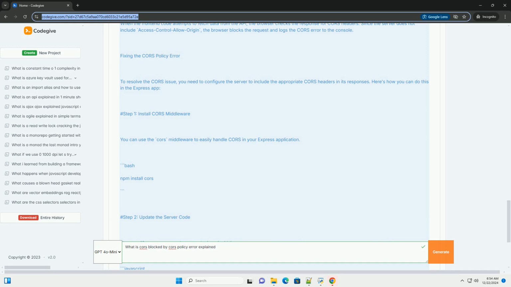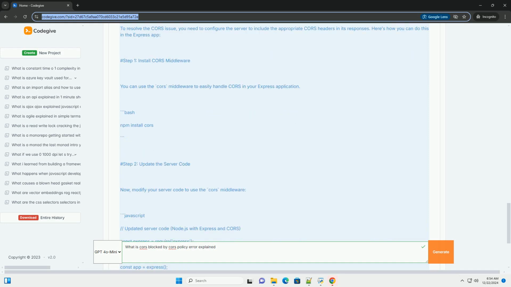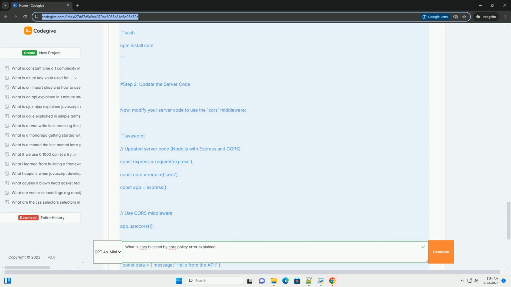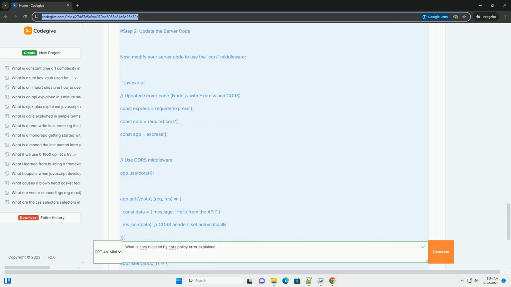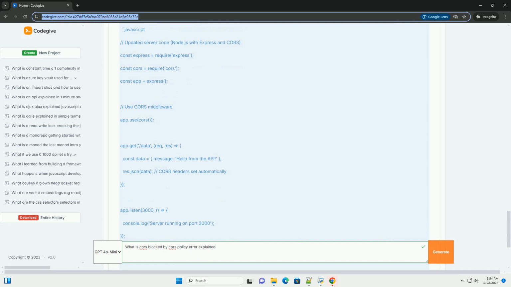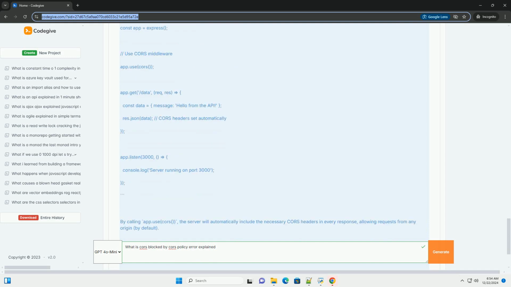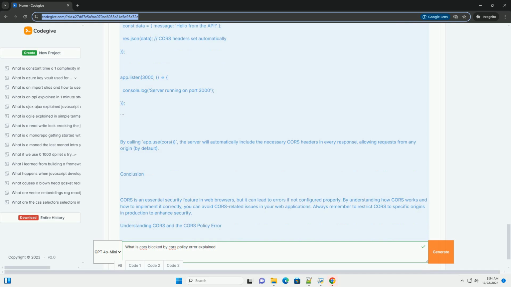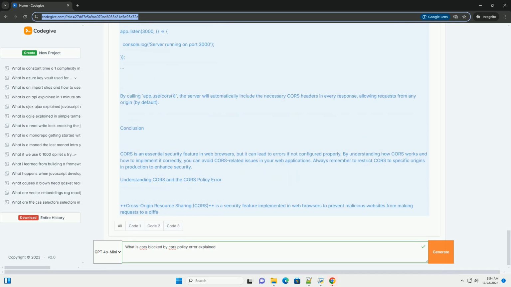The CORS policy error. When you see a CORS error in the console, it usually looks something like this: Access to fetch at https://api.example.com/data from origin https://yourdomain.com has been blocked by CORS policy.